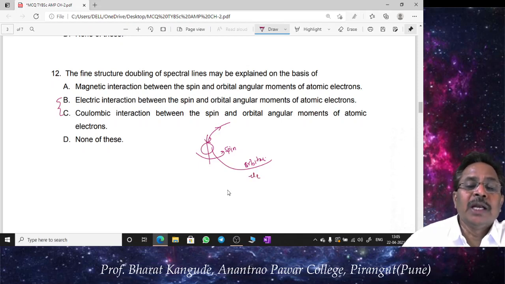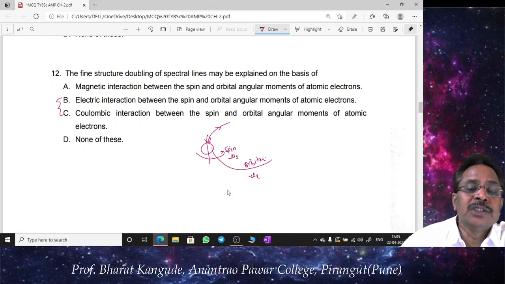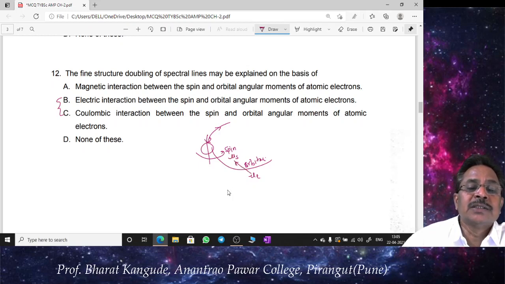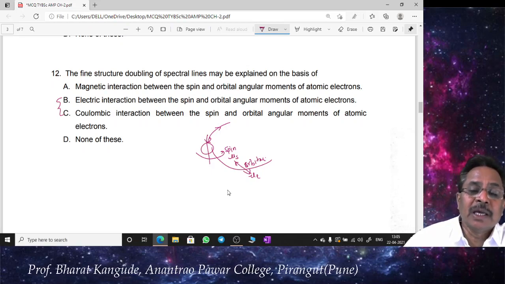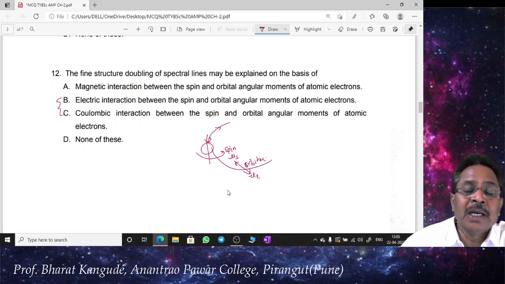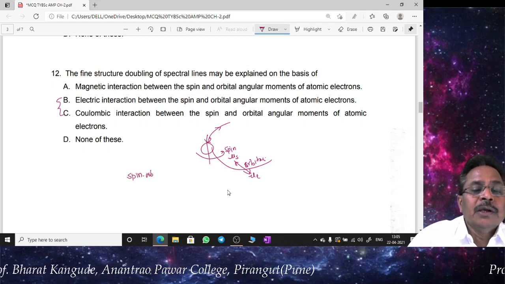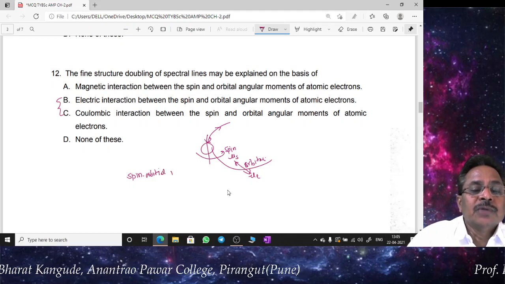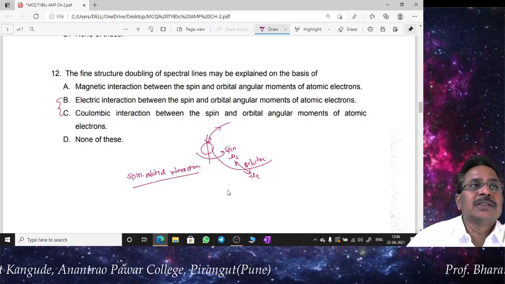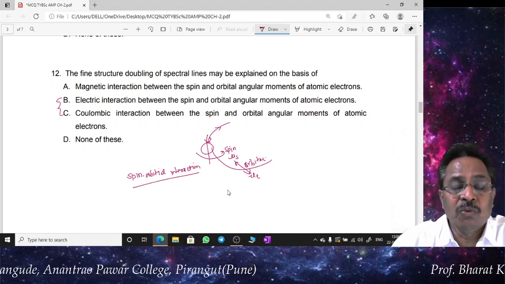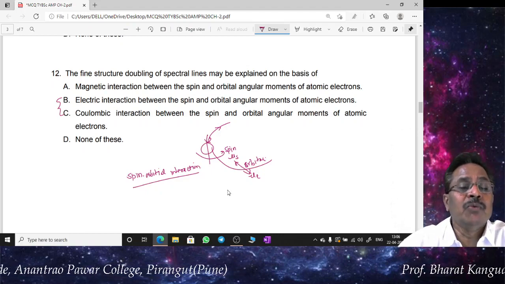So we have magnetic moment because of this orbital motion, as well as we have spin magnetic moment because of this spin motion, and since both of these are magnetic, there is an interaction between spin magnetic moment as well as orbital magnetic moment, and this is what we call a spin orbital interaction. This interaction is basically responsible for the fine structure or the splitting of the spectral lines in case of one valence electron system, and because of that we get a fine structure in the spectrum of the one valence electron system.